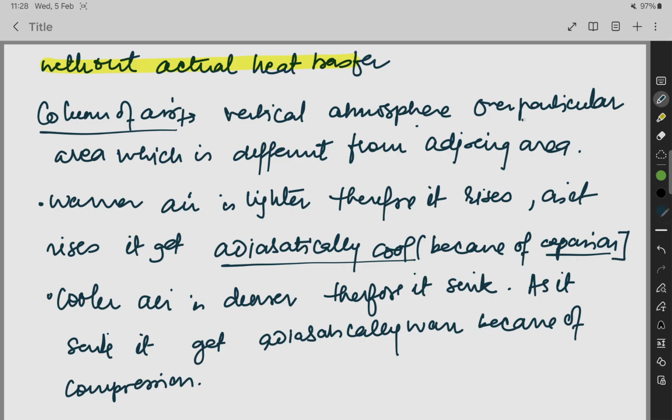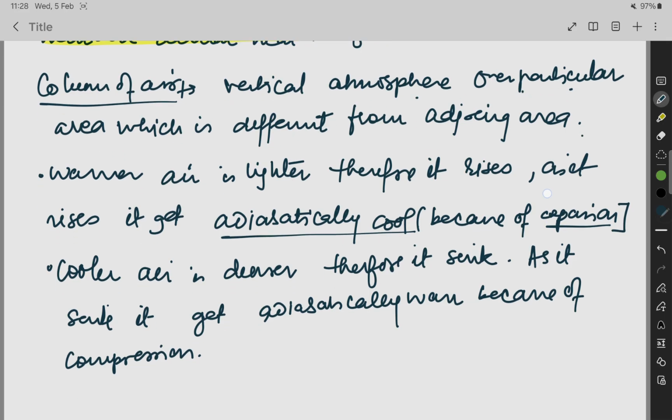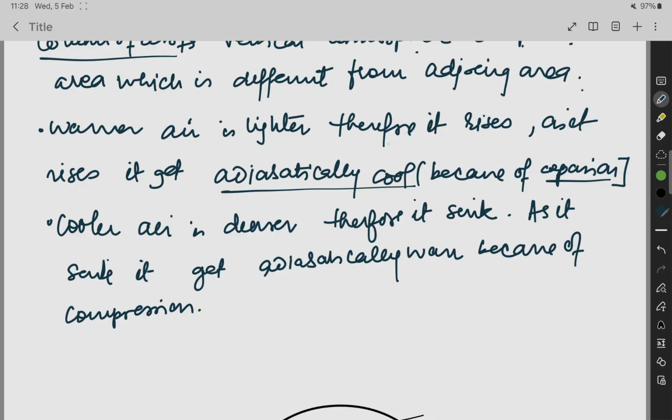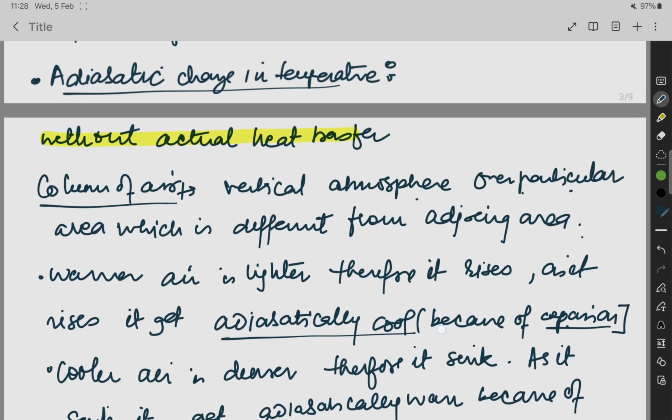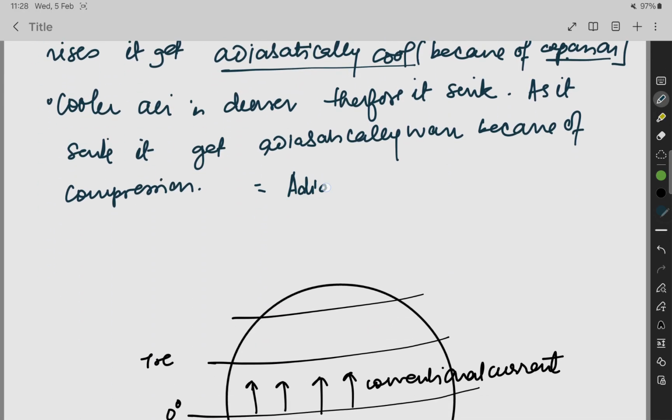Column of the air is the vertical atmosphere over a particular area which is different from the adjoining area. Warmer air is lighter, therefore it rises. Because warmer air is light, it will rise. As it rises, it gets adiabatically cold. Why? Because it expands. The cooler air is denser, so what will it do? It will sink. Because it is dense, it will sink. As it sinks, it gets adiabatically warm because of compression, and this is known as adiabatic change in temperature.